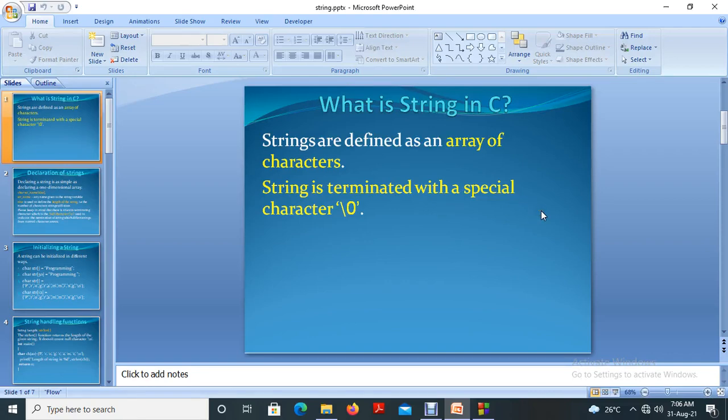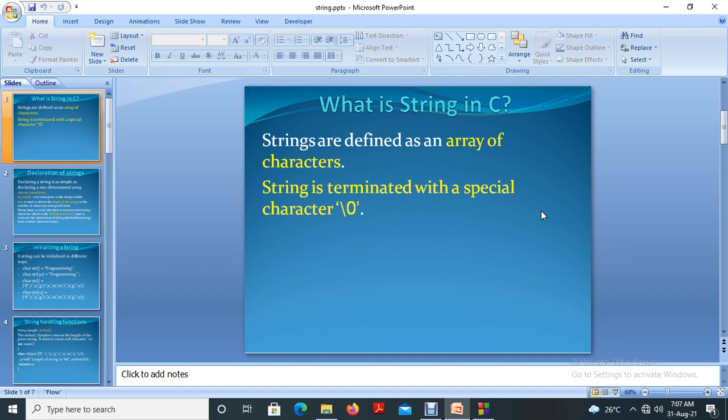Hi, welcome back. Today we are going to discuss strings in C. Strings are defined as an array of characters. An array, as we all know, is a collection of similar data elements. Here the data element that we are choosing is a character. That is why strings are defined as an array of characters.